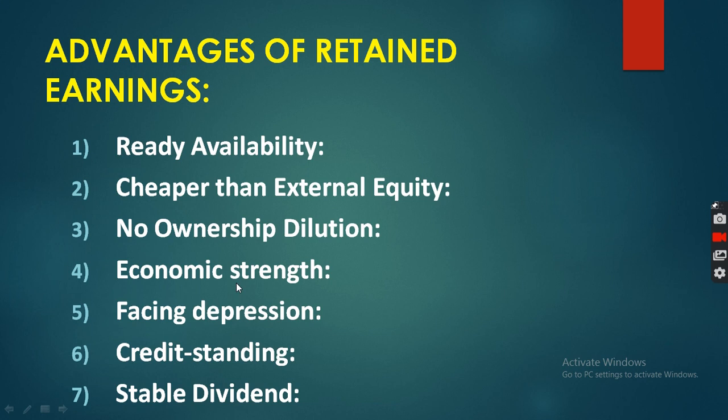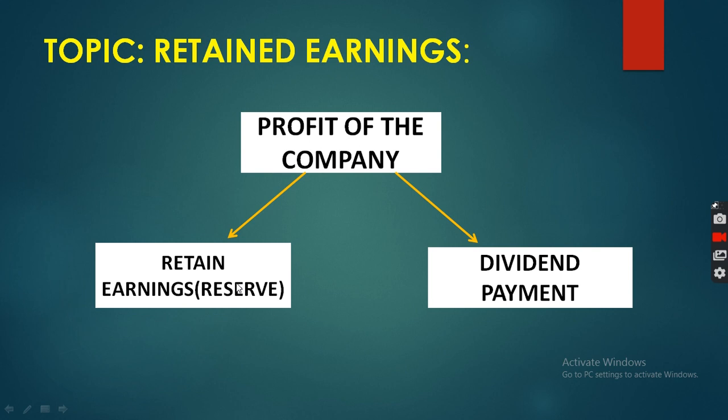Then stable dividend. So generally there are two types of dividend policy. First, you have to keep in mind that whatever profit is earned by the company, it has two choices. Either the company selects retained earning, or the next option, the company selects dividend payment. So when the company makes a profit, the company has two alternatives. First one retained earning and second one dividend payment. Retained earning means reserve, some part of profit the company has to keep in business. If your retained earning ratio is 20%, it means your dividend payment ratio is 80%.